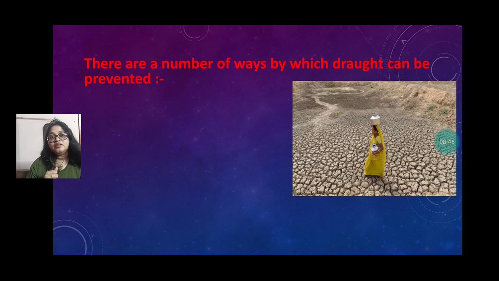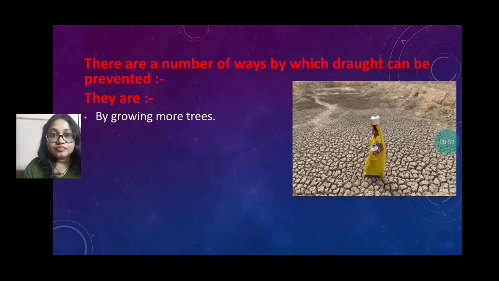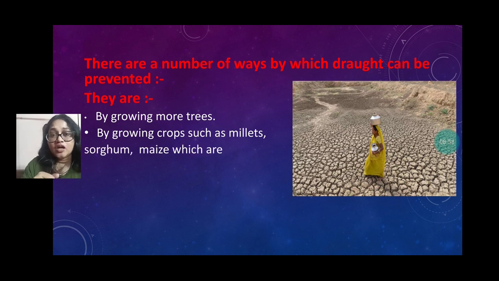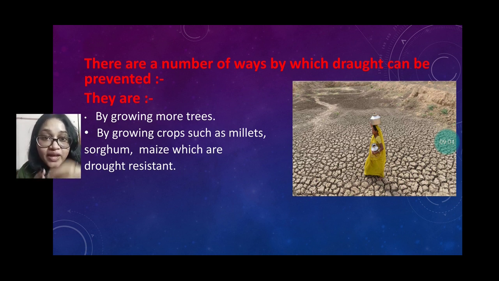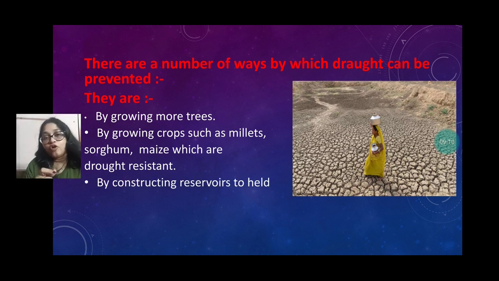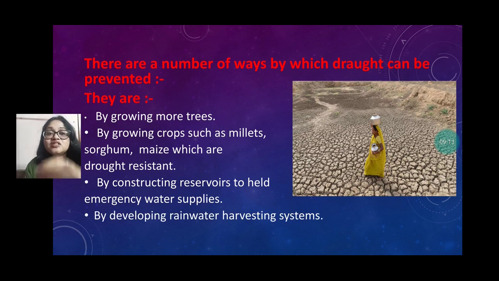But there are a number of ways by which drought can be prevented. Number one, by growing more trees, and by growing crops such as millets, sorghum and maize, which are drought resistant. That means these plants need minimum water. Also, by constructing reservoirs to hold an emergency water supply, and by developing rainwater harvesting systems. During the rainy season we capture and reserve that water, and during the dry season we use that reserved water. That is rainwater harvesting.